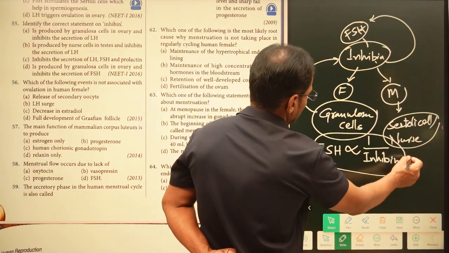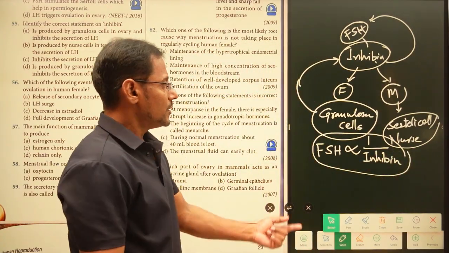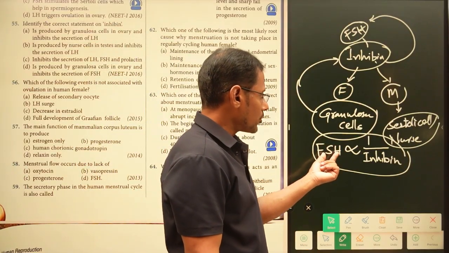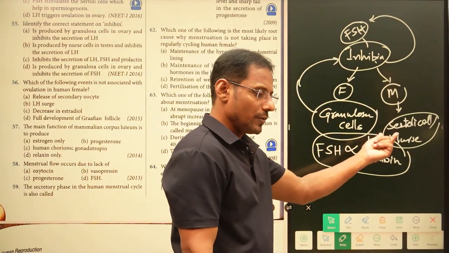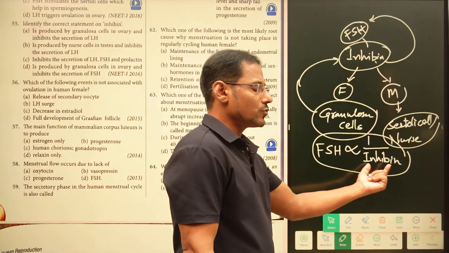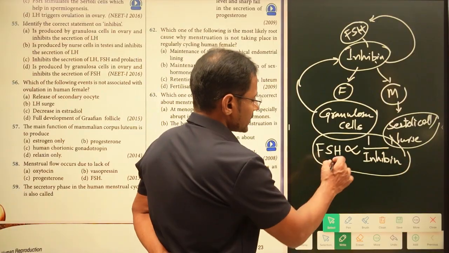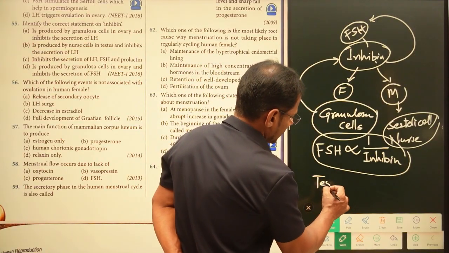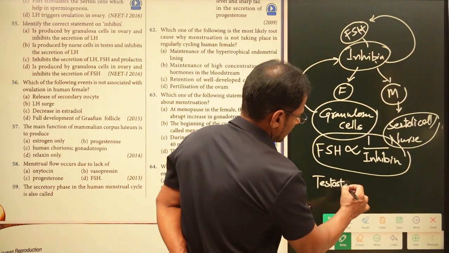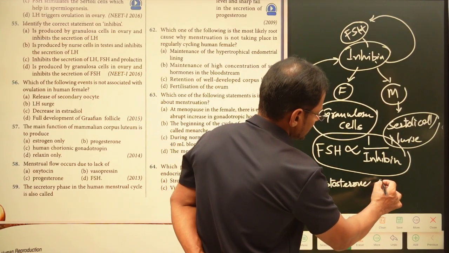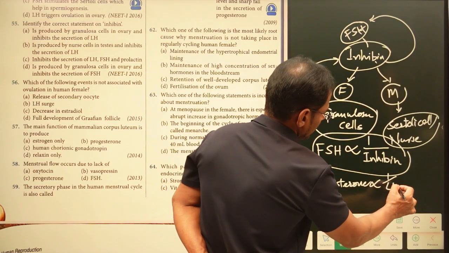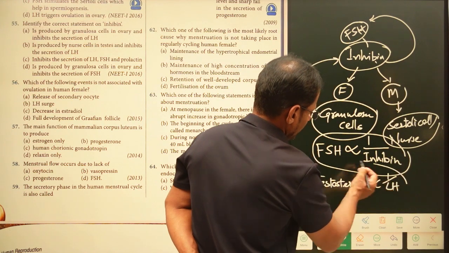So keep this statement in mind, fix it in your brain. When follicle stimulating hormone is raised, what happens? The inhibin is going to be lowered. If the inhibin is high, then follicle stimulating hormone is going to be lowered. In the same way, testosterone is indirectly proportional to luteinizing hormone.